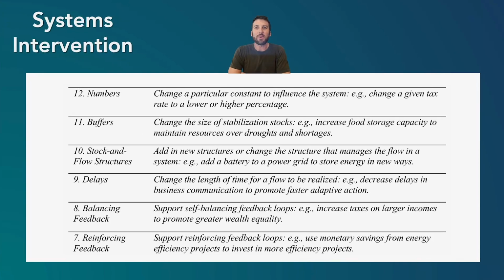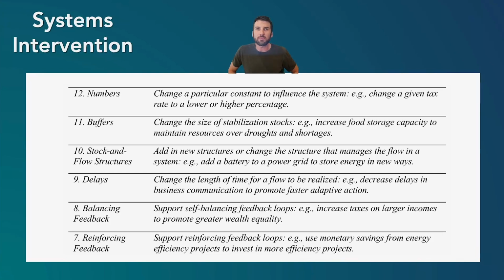Now, Donella Meadows identified key ways to change systems. So I wanted to run through some of these intervention strategies. These are ways, if there's a given system with different elements and relationships between those, or stocks and flows, or these causal loop diagrams, to find the best way to make change.